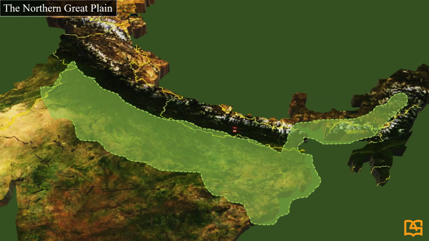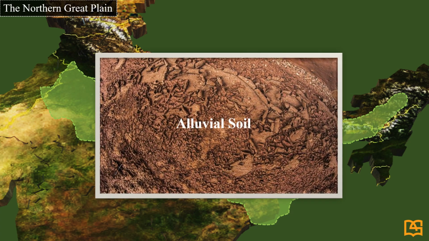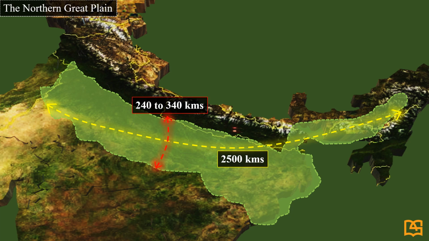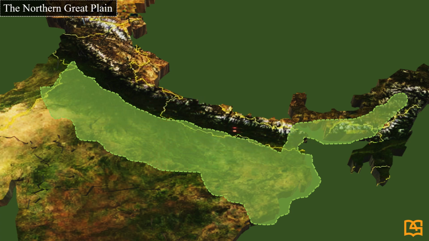It is the largest alluvial soil tract in the world, extending east to west a length of 2,500 kilometers. Its average width varies from 240 to 340 kilometers. It covers an area of about 7 lakh kilometers square.